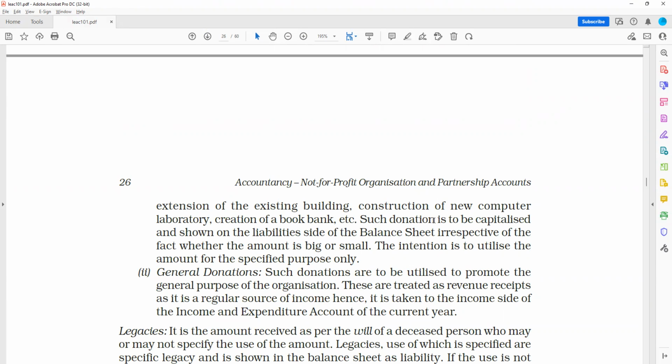Such donations are to be capitalized. See, it is mentioning it. Such donations are to be capitalized and shown on the liability side of the balance sheet, irrespective of whether big or small. Correct. Done. The intention is to utilize the amount for the specific purpose only.